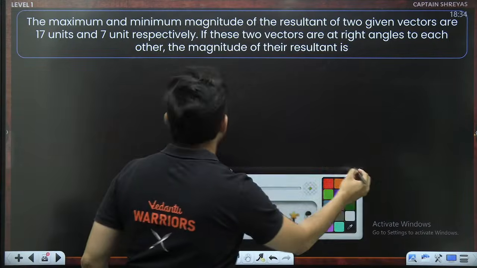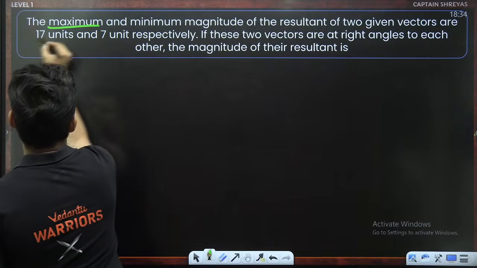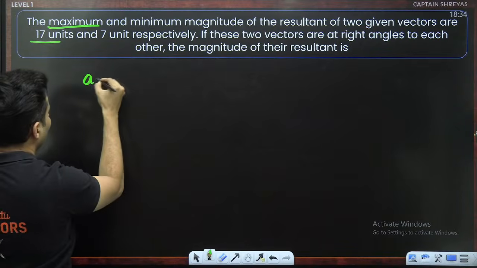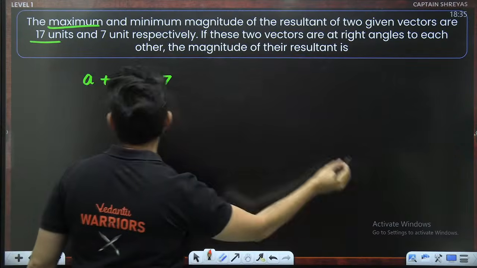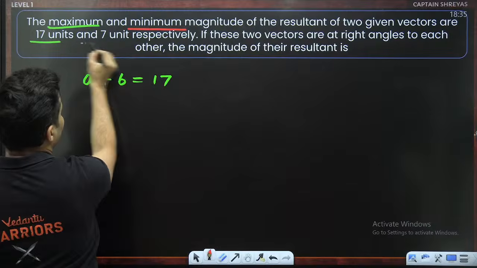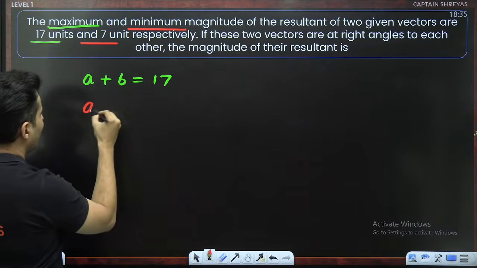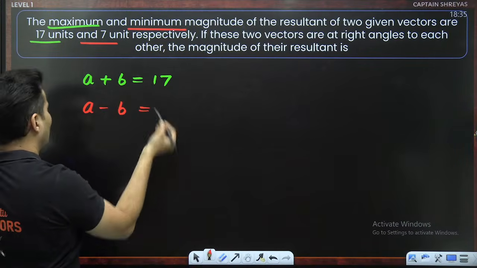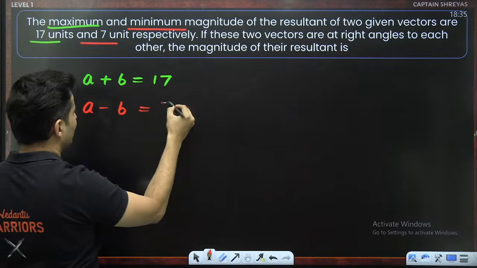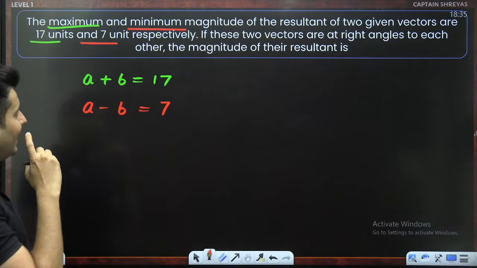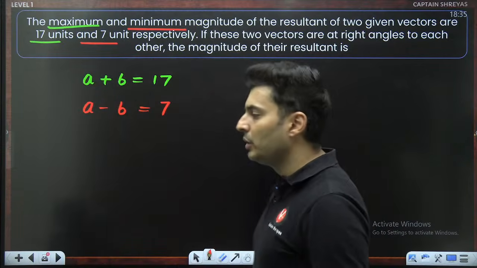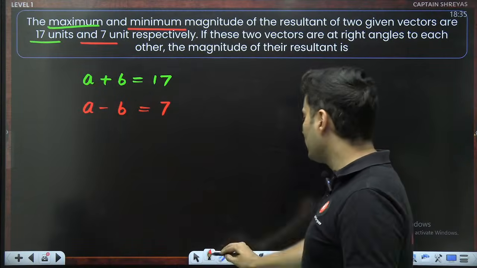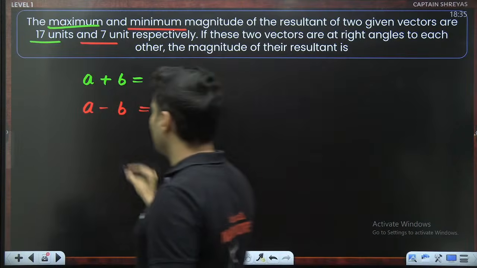Interesting. Look at it. The maximum magnitude is 17, meaning when you add them directly, the answer is 17. The minimum magnitude of the resultant is 7. That means modulus of A minus B, assuming A is bigger, is basically 7. Question is, if they are at right angles, what is their magnitude? I think the first thing that we can do is actually find the values of A and B.